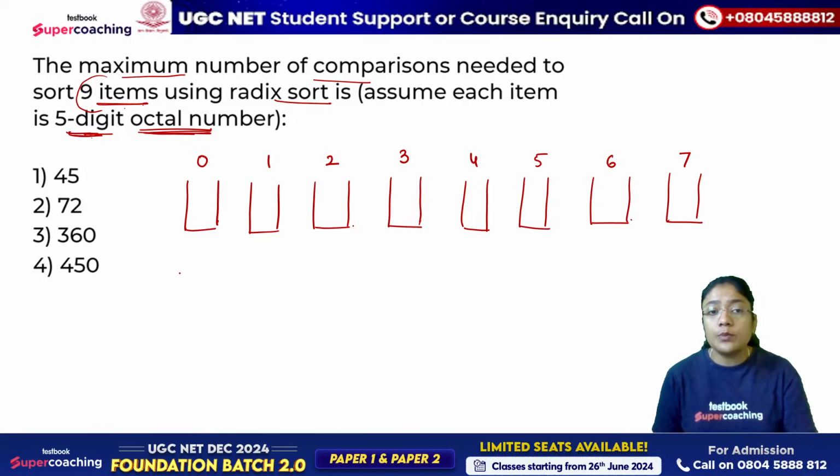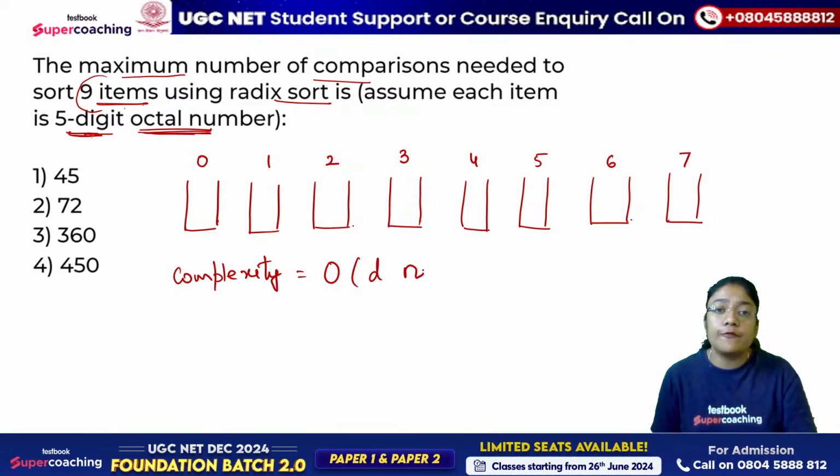So how many total combinations will be made? The complexity is nothing but order of D into N into B. D is the number of digits, how many digits are there? 5. N is the number of elements, how many numbers do we have to check? 9 numbers. And how many buckets are being made? That depends on the base.